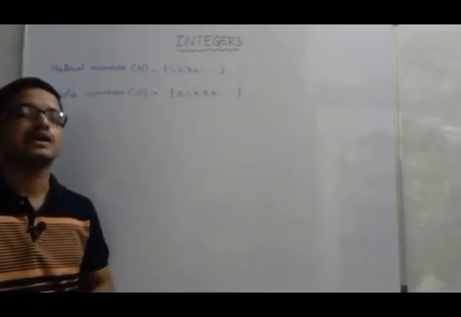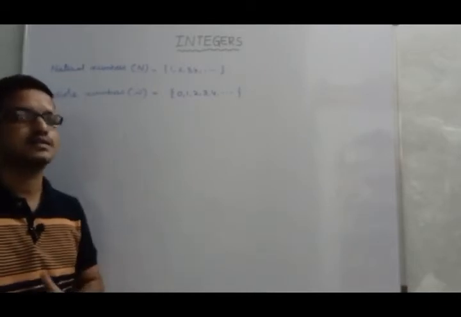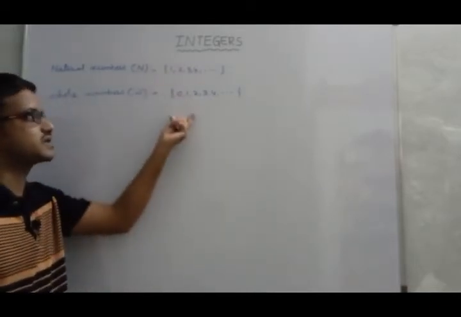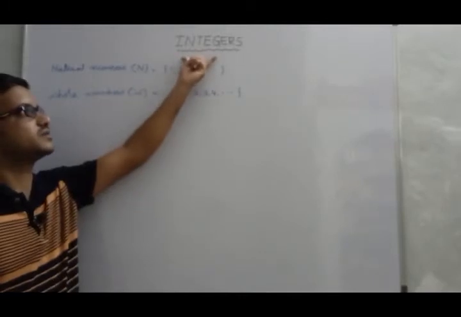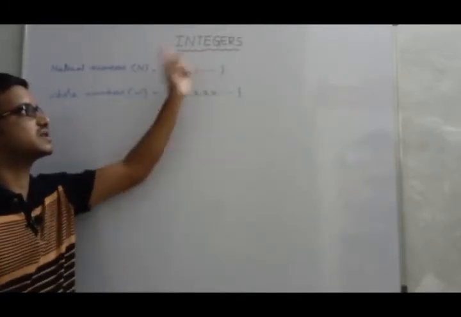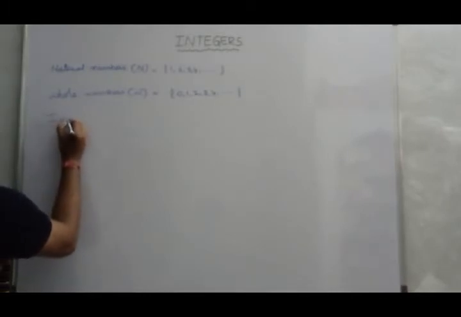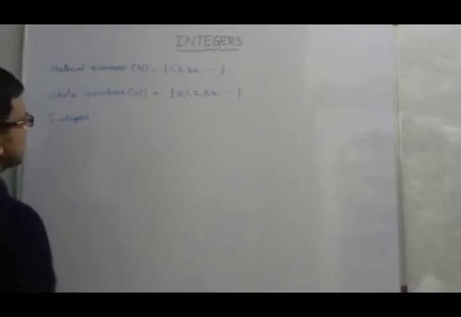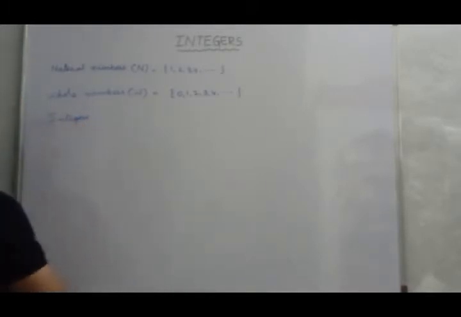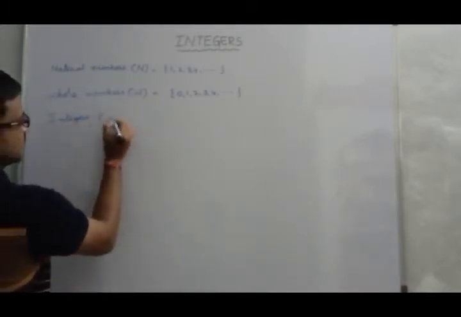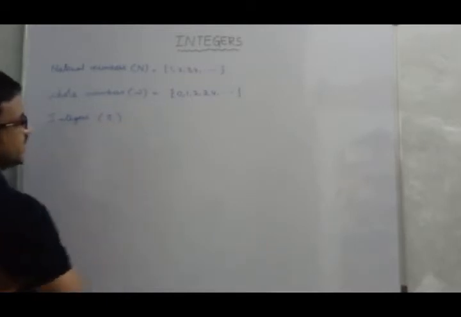Now in 7th class, along with these two systems, this is the new system that we are going to discuss, that is the set of integers. To represent the set of integers we use the letter Z.